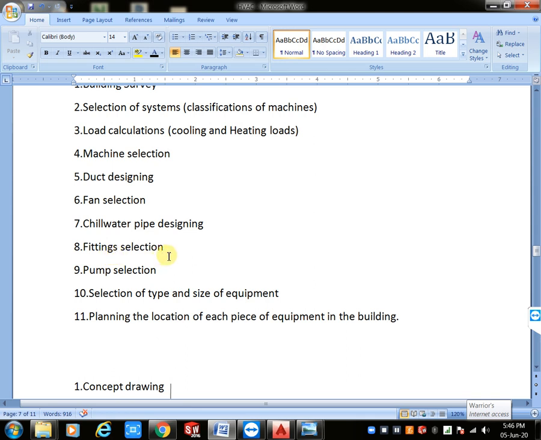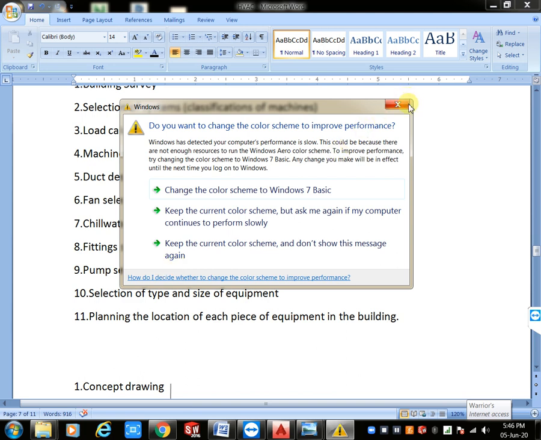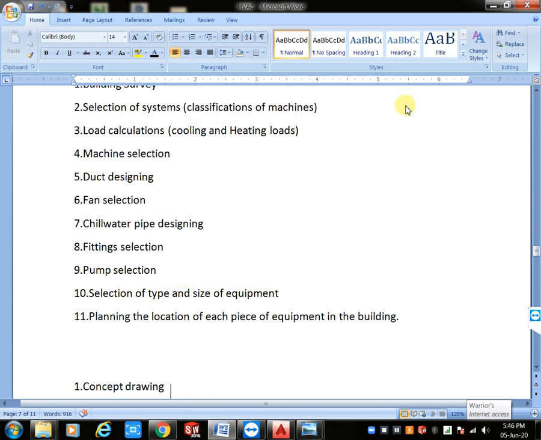For example, our HVAC is running at the second floor, and our water is in the ground floor. How can we pass it through to the second floor? By using a pump we can pass it, means by increasing pressure we can pass it to our machine, right? In that condition we want to select our pump also. Next is selection type and the size of equipment. You can select your size of equipment. For example, I want to mention duct size. For duct size, definitely we want to maintain the aspect ratio.